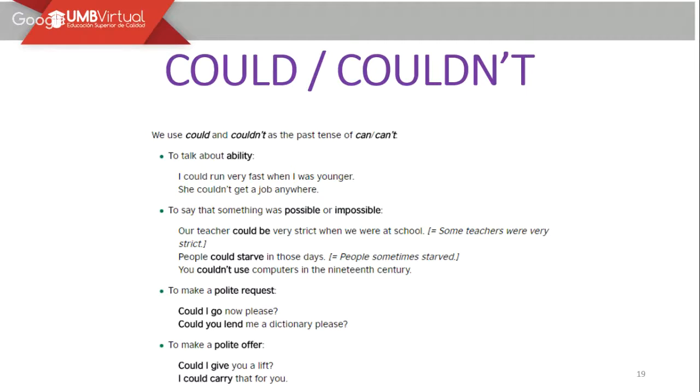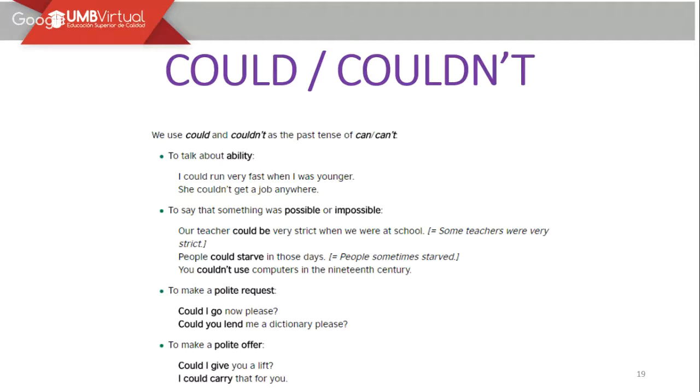Could and couldn't. We use those two words in a way that is so similar when we want to express ability or skills, but there is just one difference. The main difference is when we use could or couldn't, because we really want to talk about the past, okay? The past tense. We want to use it to talk about abilities in the past.